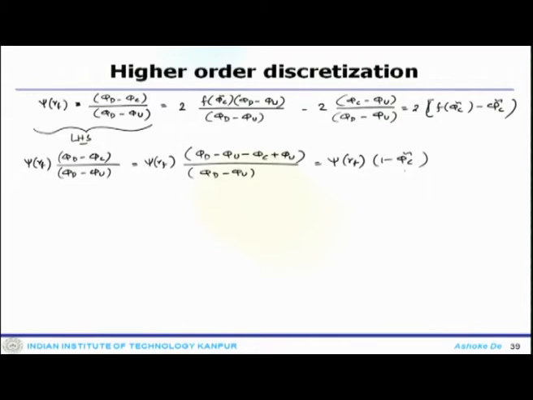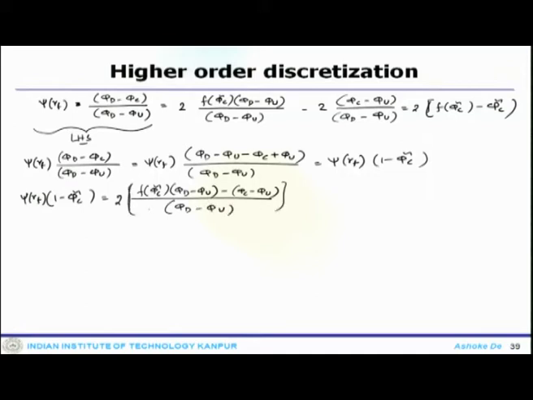Now, what you get is that psi r f into 1 minus phi c tilde equals to 2 times f phi c tilde phi d minus phi u minus phi c minus phi u divided by phi d minus phi u.